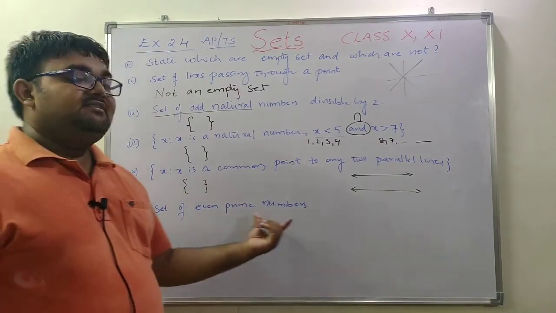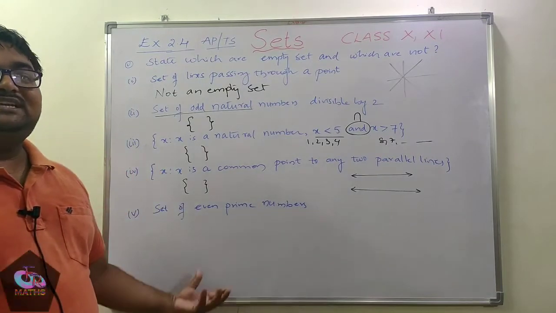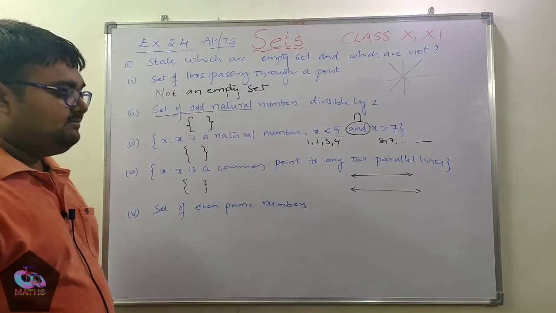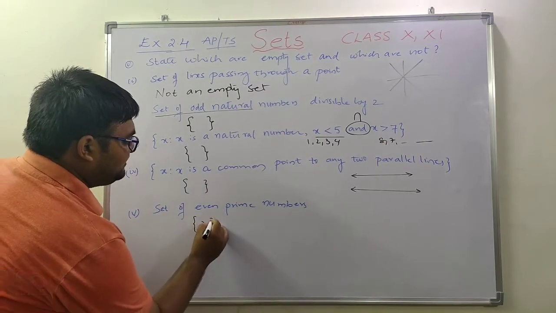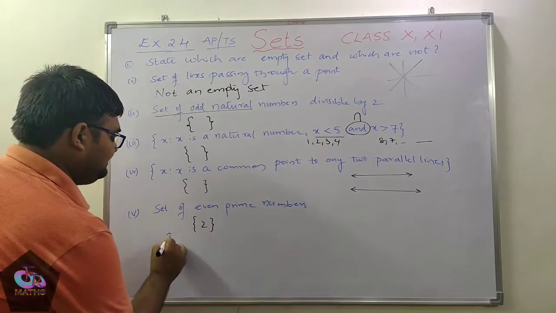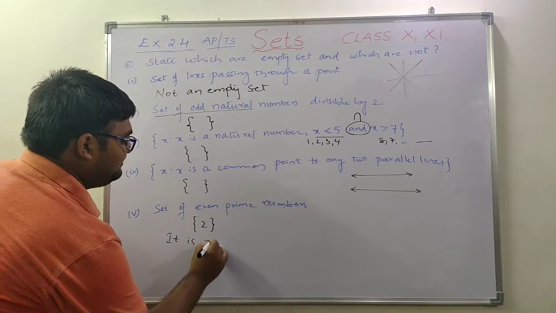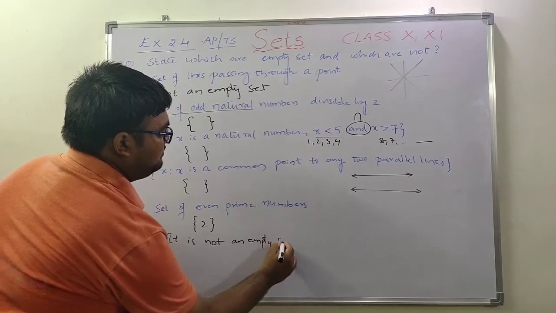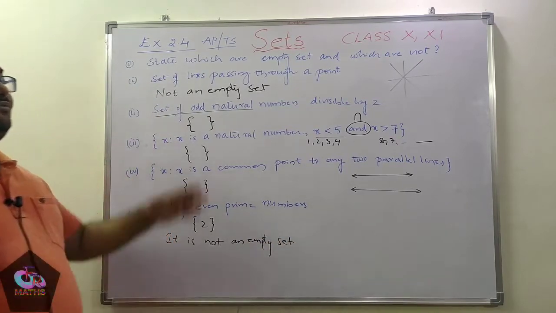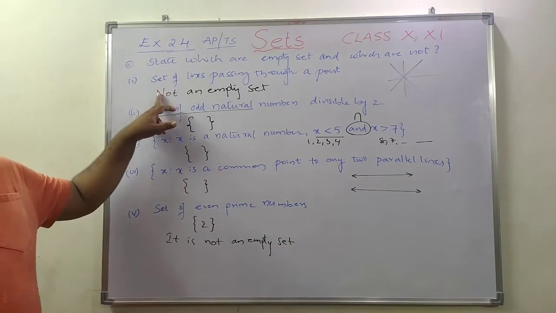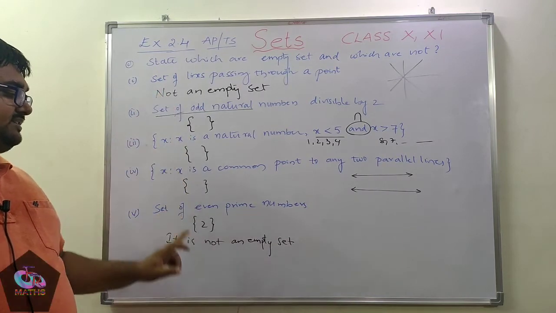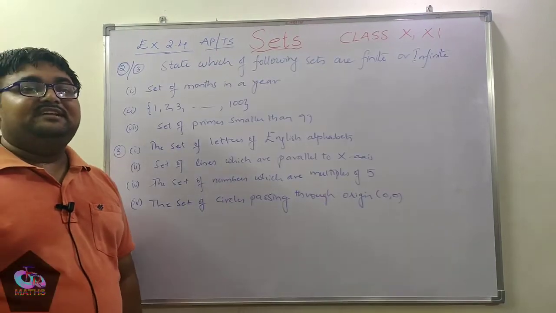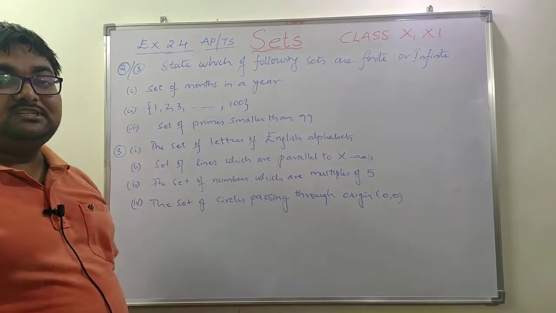Next, set of even prime numbers. We know there is only one even prime, that is nothing but 2. So this is nothing but the set of 2, hence we can say it is not an empty set. So from these 5 questions, the first is not an empty set, these 3 are empty sets and the last one is not an empty set. Okay, let us see the second and third questions.